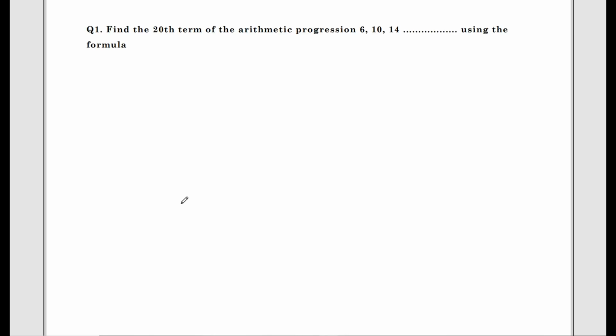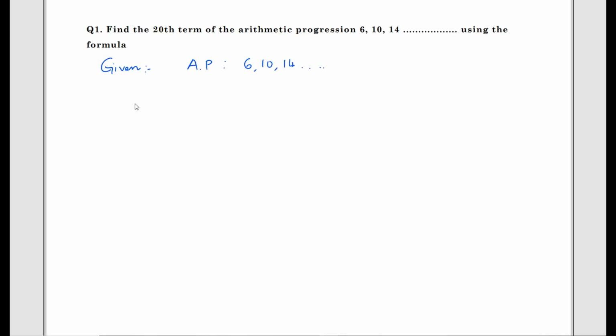Students, when this kind of question is asked, for all questions, first write down the given data. What is the given data? The AP is 6, 10, 14 and so on.